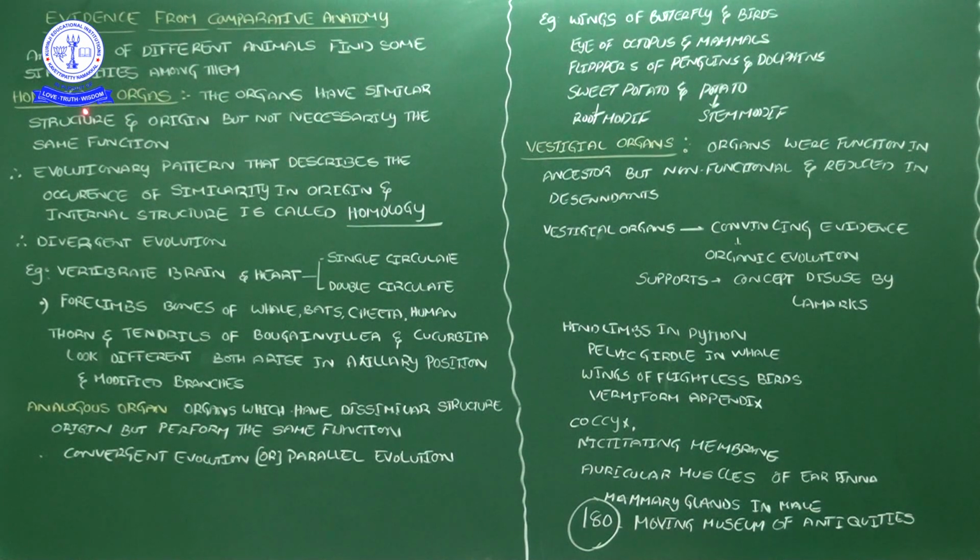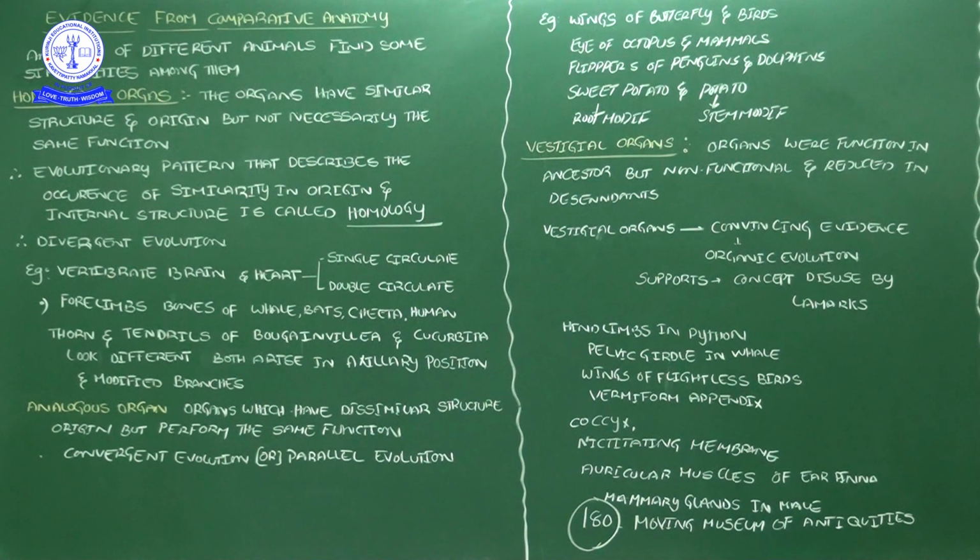The first one, homologous organs: organs having similar structure and origin, but not necessarily the same function. That means they are not performing the same function. The evolutionary pattern describes the occurrence of similarity in origin, and the internal structure is also similar. Such organ study we call homology, and it happens by divergent evolution.